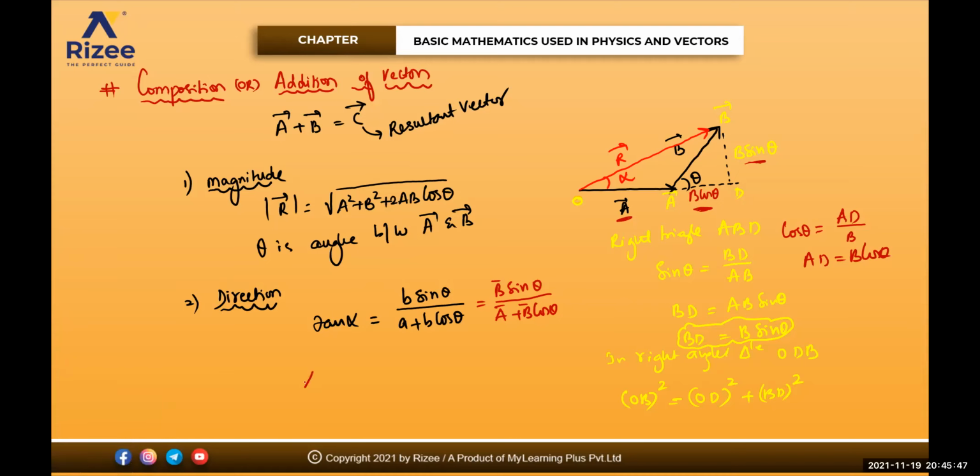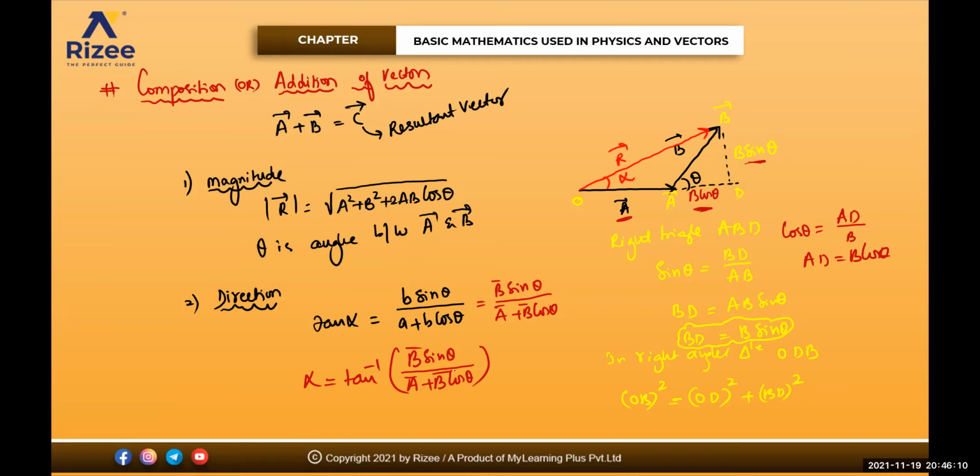So from this one, if I need alpha, alpha will be equal to tan inverse of B into sin theta divided by A plus B into cos theta. All of them are vectors, so keep the bar. That is a representation of your vector. Is it clear for everyone?